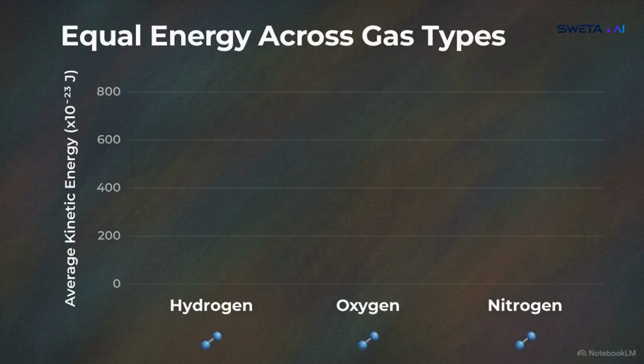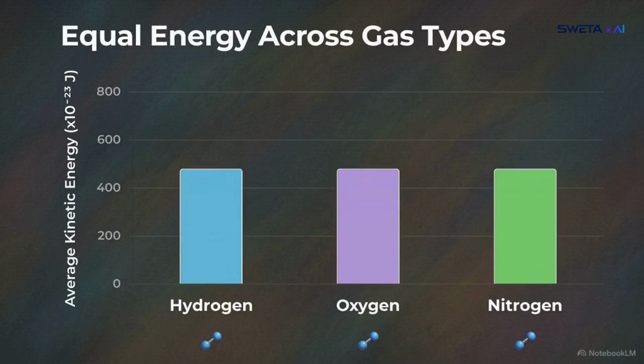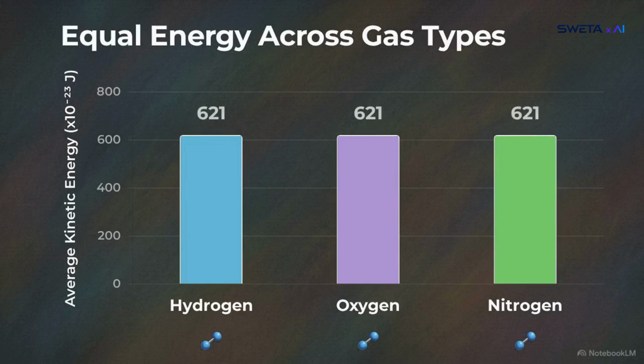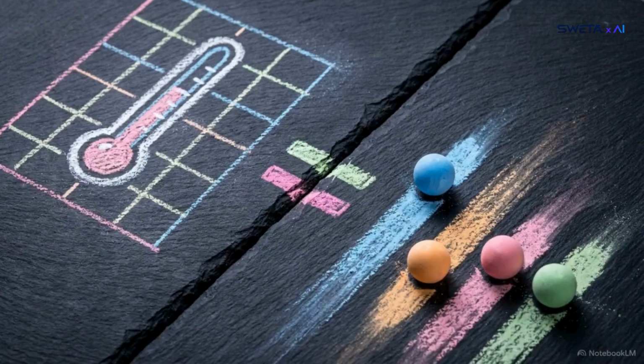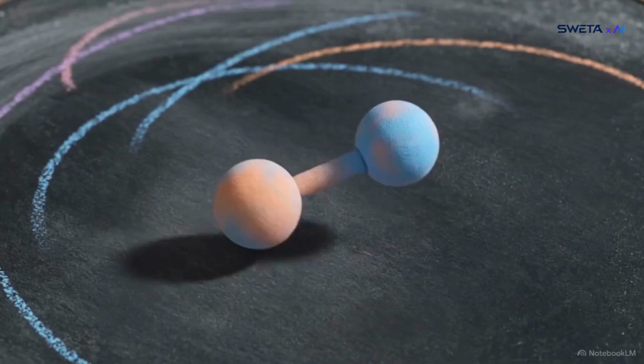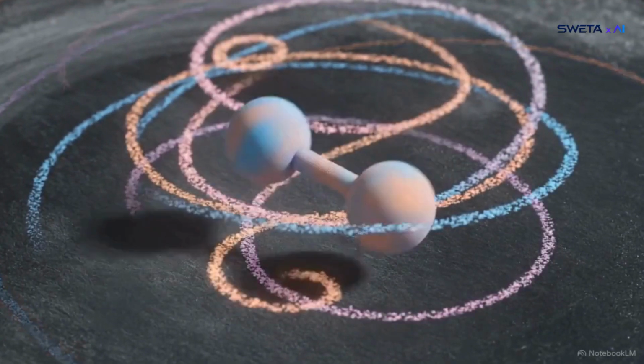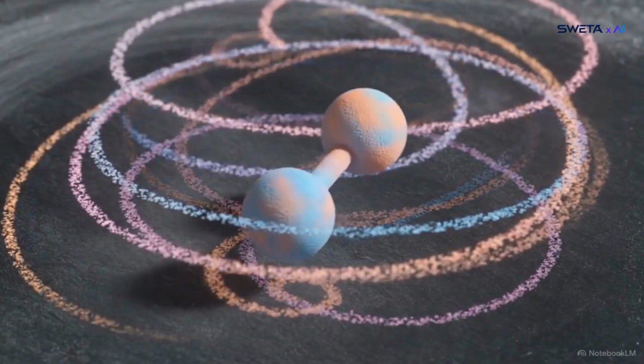Crucially, this energy relationship stays the same regardless of what kind of gas you are measuring. Whether it's hydrogen or oxygen, the average kinetic energy depends only on the temperature. For an exam, this means temperature is a mechanical synonym for average kinetic energy. If the temperature is constant, the average energy is constant. If temperature is just motion, we have to consider how many ways a molecule can actually move. These are called degrees of freedom.